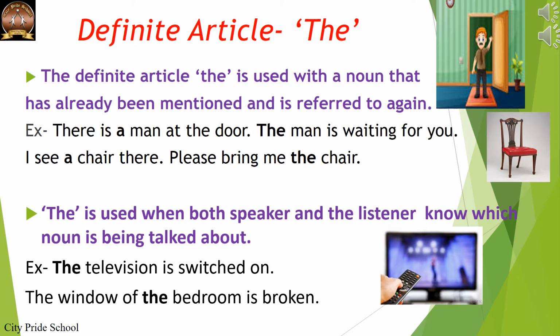Example, the television is switched on. Here we are talking about the television which the speaker and the listener know. The second example, the window of the bedroom is broken. Similarly, the speaker and the listener are aware of which bedroom is being talked about.